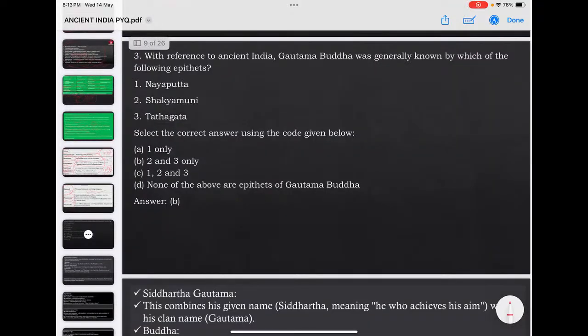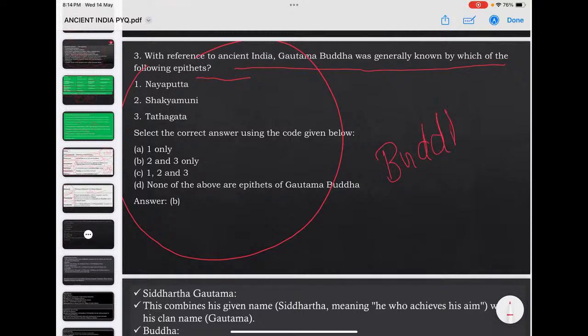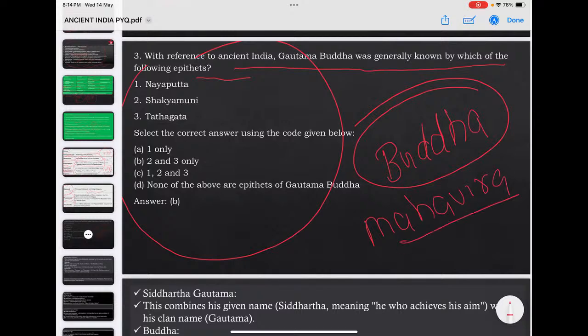Look into another question asked in 2024. With reference to ancient India, Gautama Buddha is generally known by which of the following epithets? These epithets of Mahavira and Buddha are again important, because UPSC has asked this multiple times in the prelims. Gautama Buddha and Mahavira have different epithets.